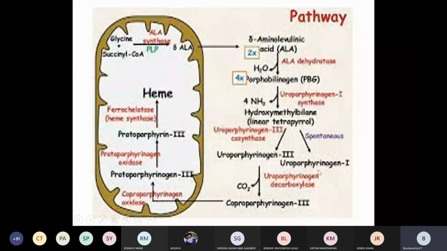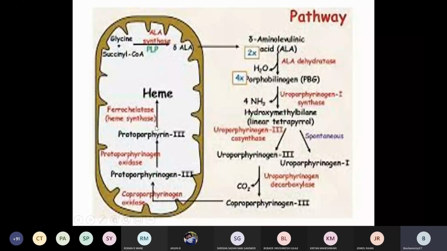Up to this, it takes place in the cytoplasm. From coproporphyrinogen to protoporphyrinogen 3, and protoporphyrinogen to protoporphyrin, and then heme, it takes place in mitochondria.